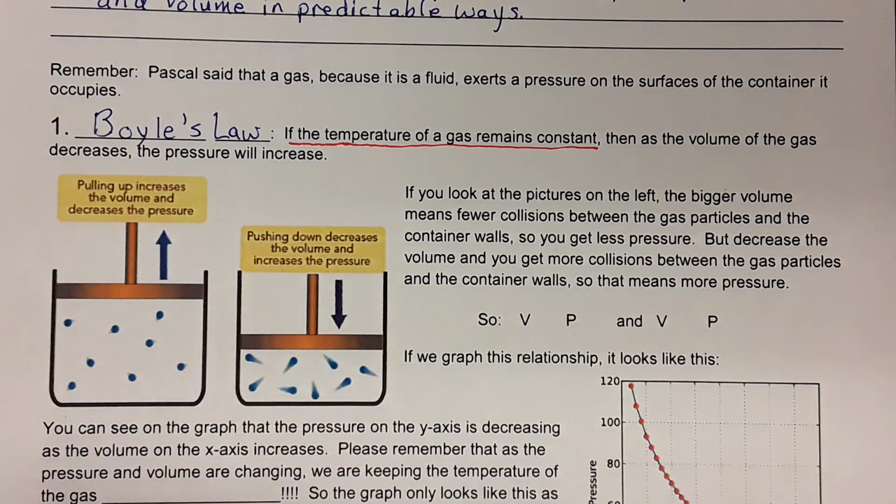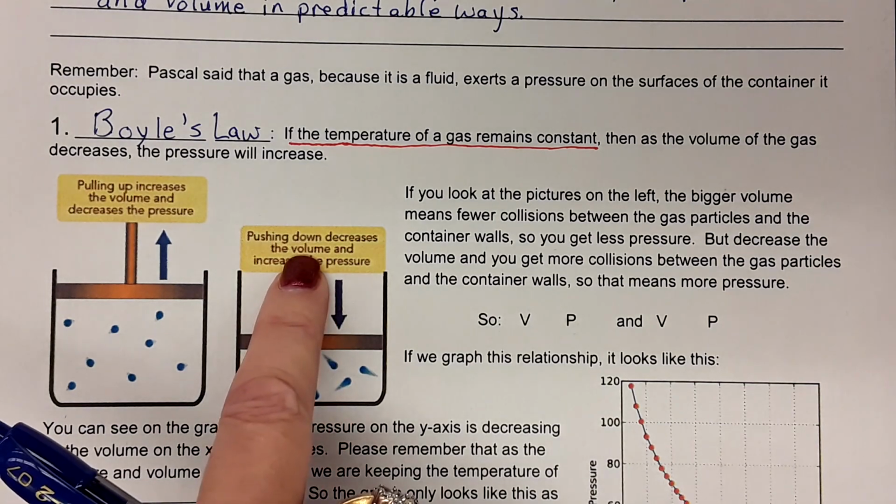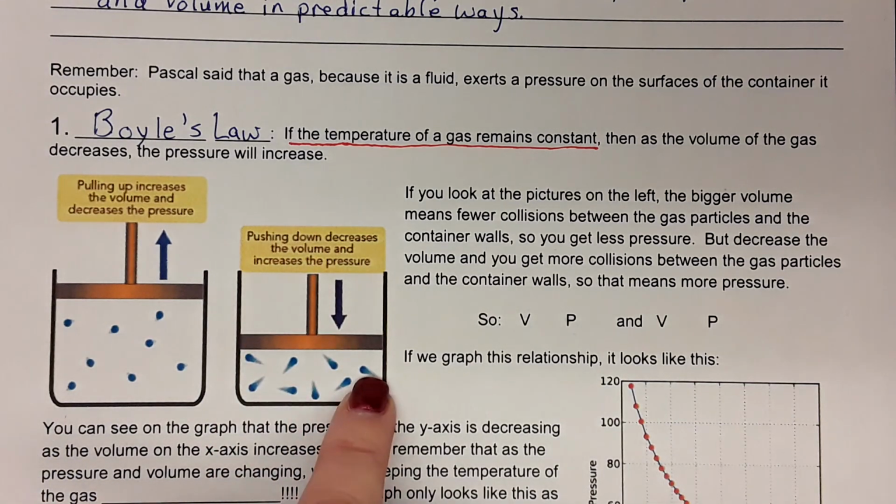But if you push the piston down and decrease the volume, that means there's not as much room for the molecules to move around in, and there's going to be a lot more collisions between the walls and the particles. So, more collisions, a greater pressure is obtained. So, volume decrease, pressure increase.